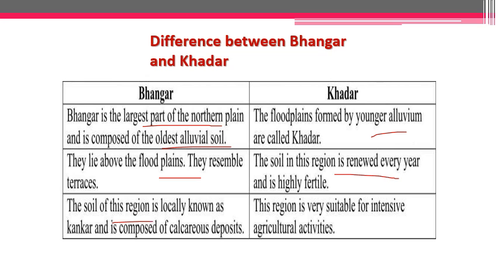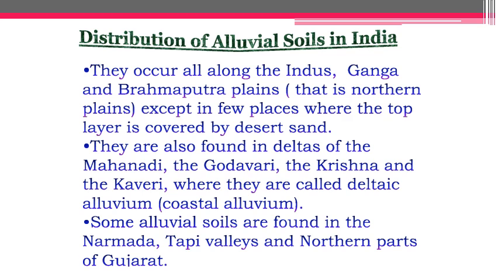Now, the soil of this region is locally known as Kankad, and it is composed of calcareous deposit, means the deposits of calcium. Now this region is very suitable for intensive agricultural activities. This is very fertile and it is nutrient rich because it has the new kind of soil which is full of nutrients.